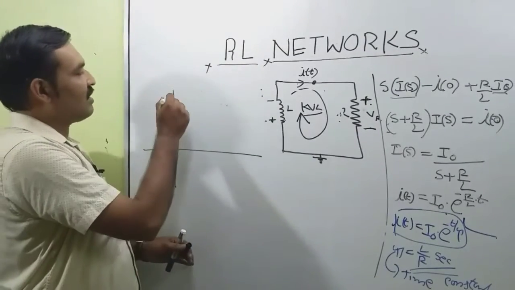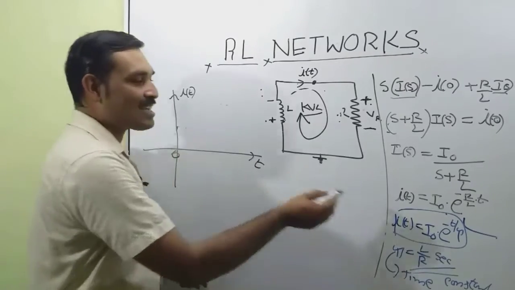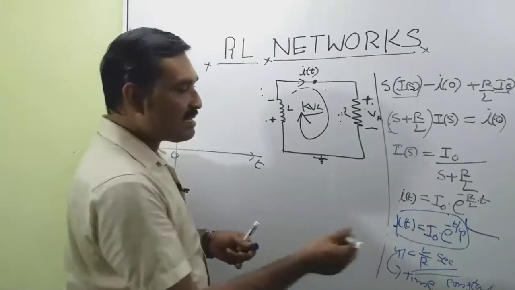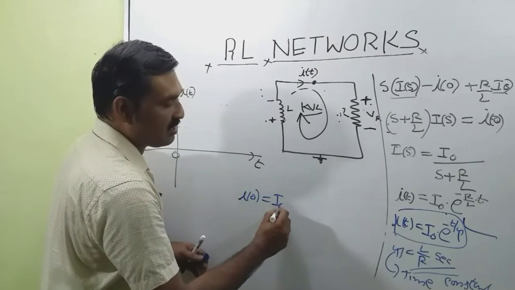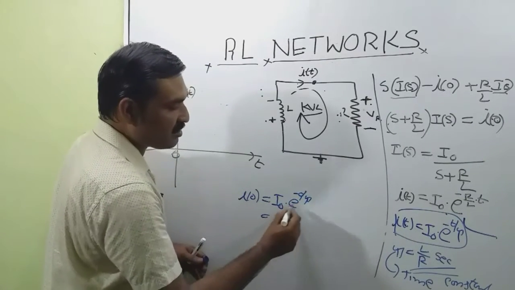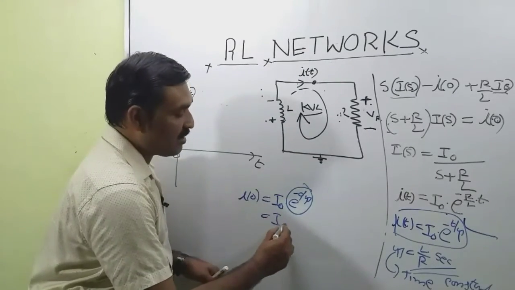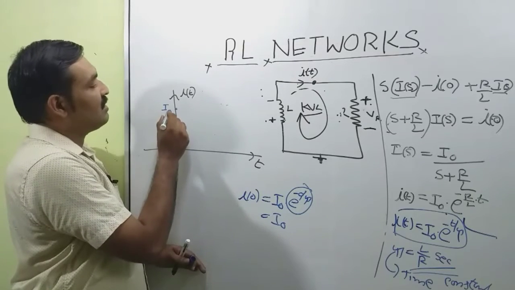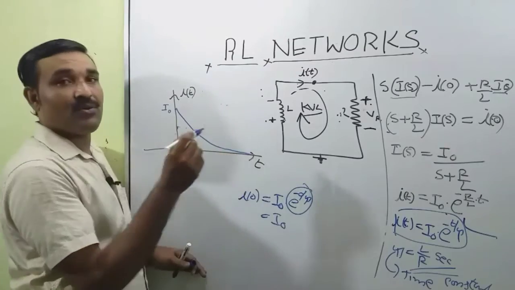We have the current i(t) plotted against t. This is an exponentially decaying signal. When t is equal to 0, i(0) is equal to I0 into e raised to minus 0 by tau, which is e raised to minus 0, that is equal to 1. So this is equal to I0. So at t equal to 0, the value of current is I0. Then this current will exponentially decay to 0.